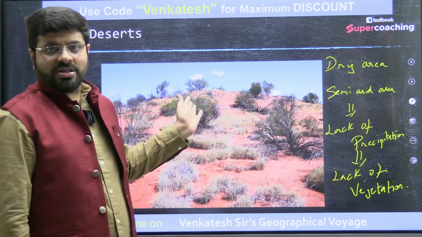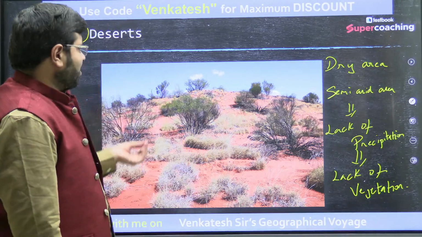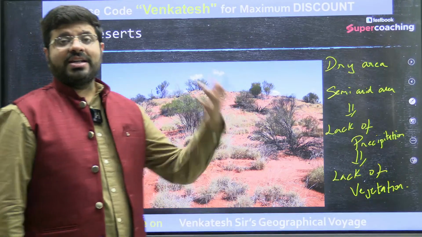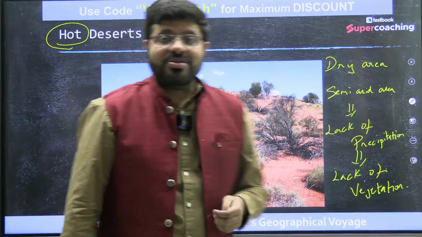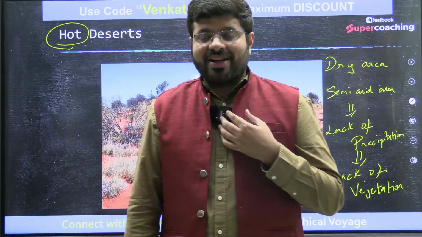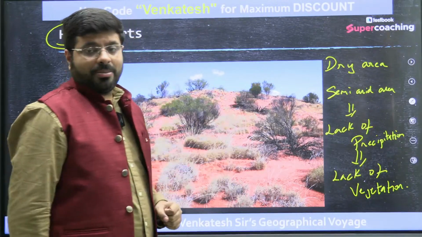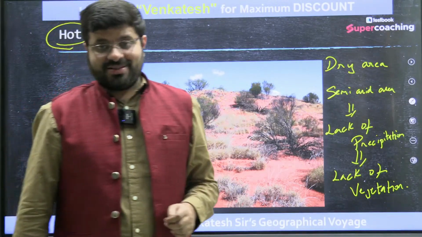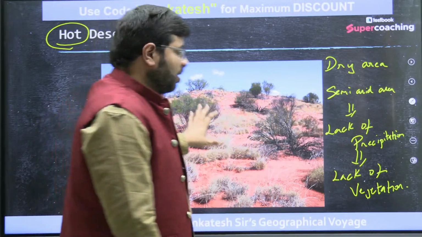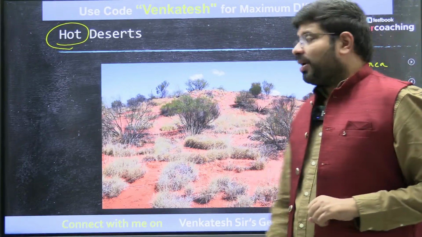You can see in the picture. Do you find much vegetation? Very, very limited. Maybe you will find some cactus and those kinds of things, but you are not finding gigantic trees. The moment you say forest, look at how the landscape changes. When I say forest, the landscape is all about such big trees, but that is perhaps not the case here. That is what you need to remember.